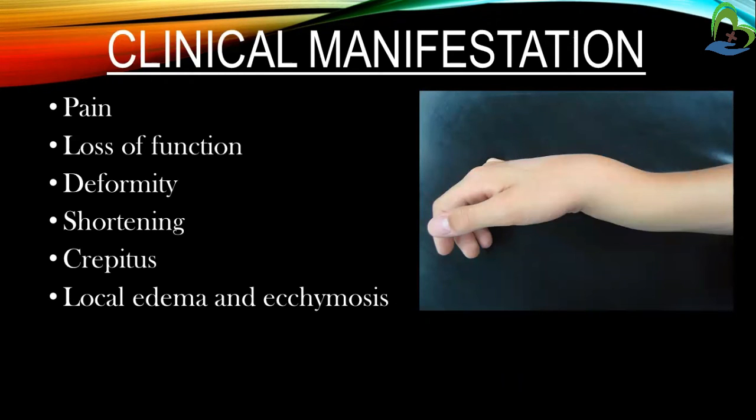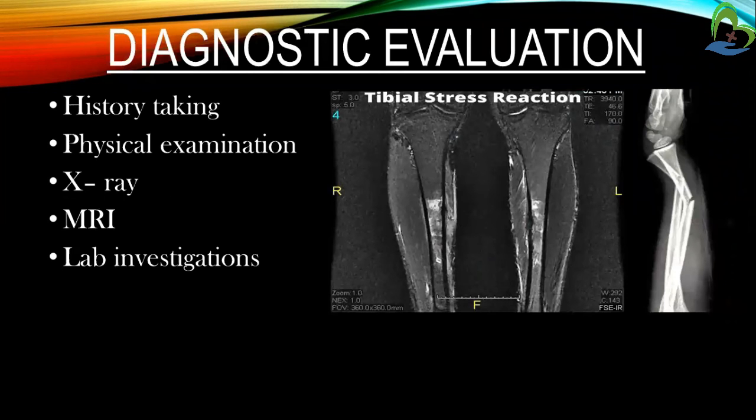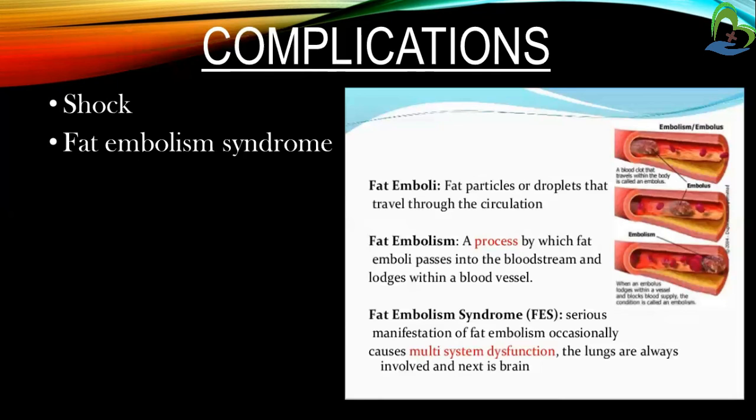Then clinical manifestations: pain, loss of function, deformity, shortening, crepitus, local edema, and ecchymosis. Diagnostic evaluation: history taking, physical examination, X-ray, MRI, and lab investigation. Complications: shock, and fat embolism syndrome.